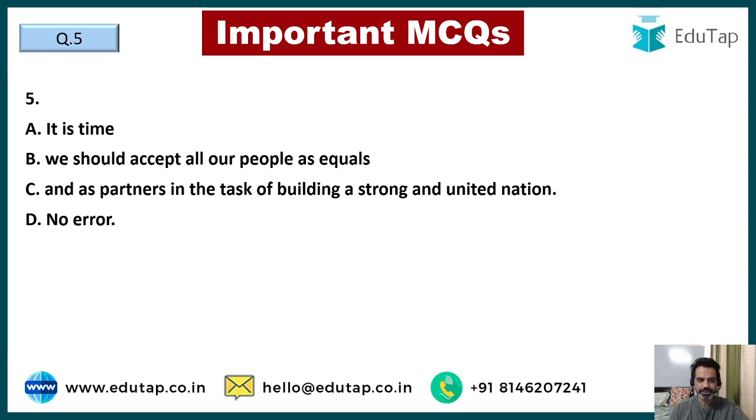It is time we should accept all our people as equals and as partners in the task of building a strong and united nation. Yes guys, could you find the error in this? It is time, अब समय आ चुका है कि हम सभी लोगों को बराबर समझना शुरू करें और सभी एक दूसरे का साथ दें एक स्ट्रॉन्ग नेशन बनाने में. क्या गलती है इसमें? It is time.